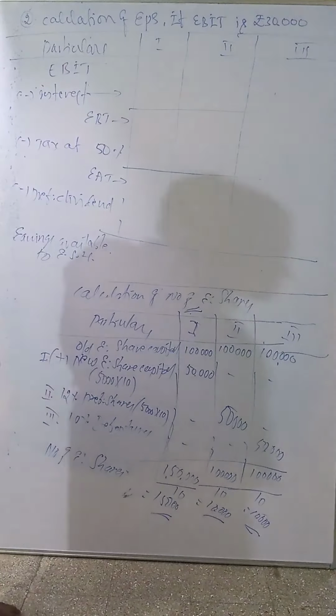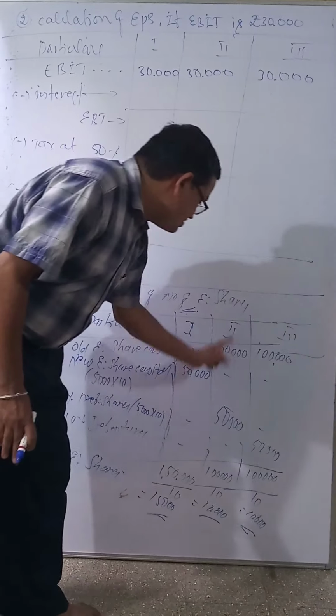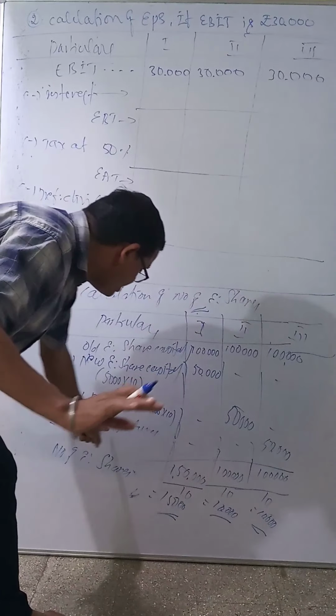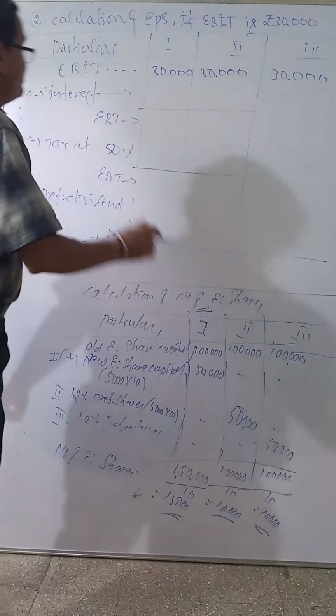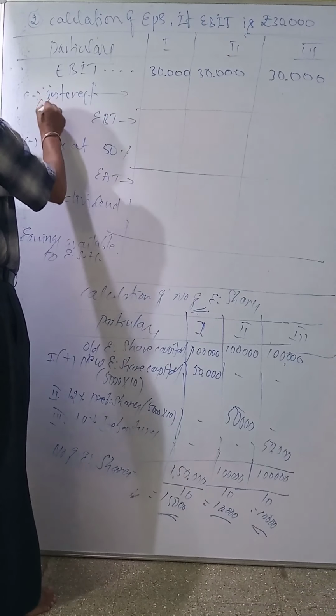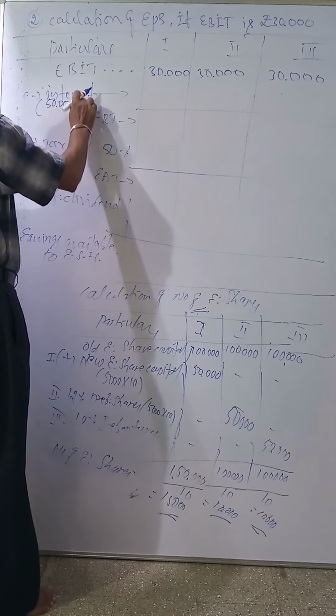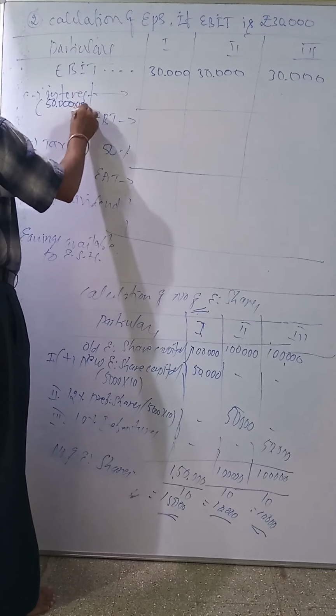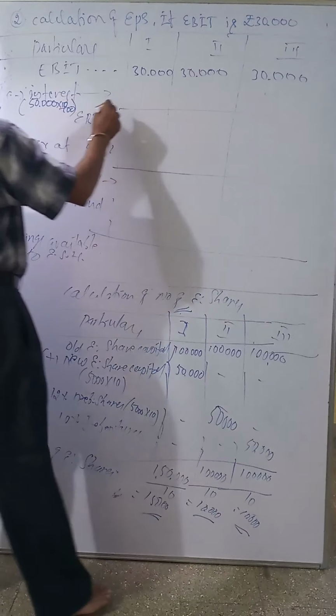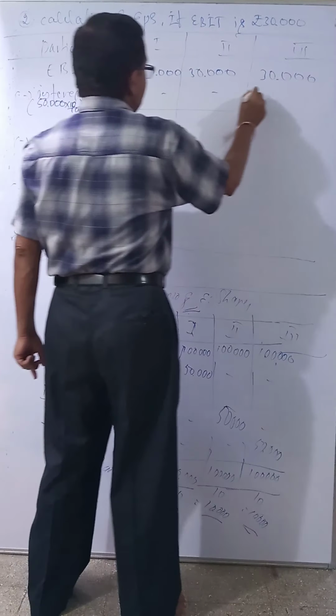No need to see the question; see here. 10% debentures means 10 percent on 50,000, which is the third point. Interest on debentures: 50,000 into 10 divided by 100, which is 5,000.